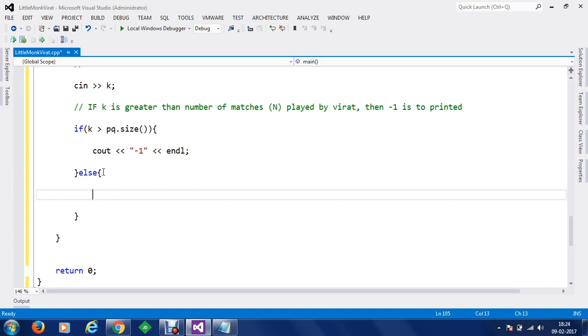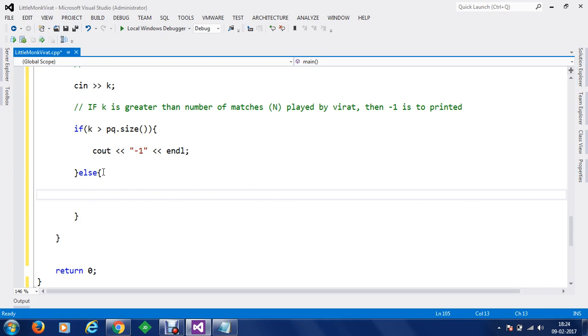So for this we need an array in which we take the values out from the priority queue and store them to temporarily hold them, and then we need an index variable as well, using which we keep track of the match value.